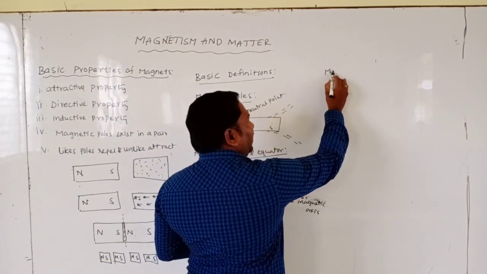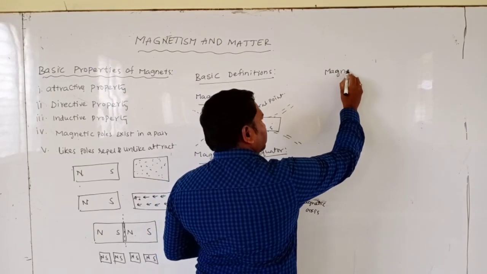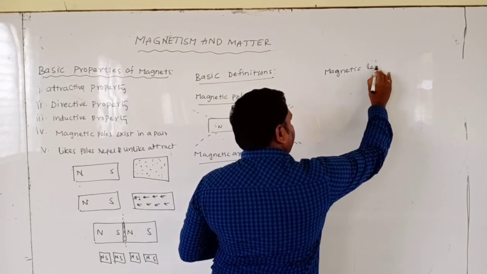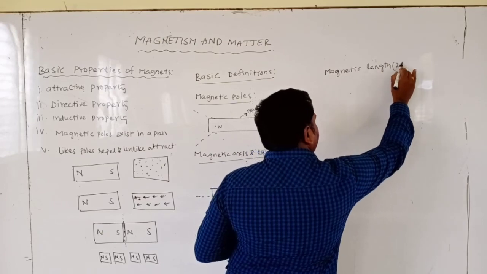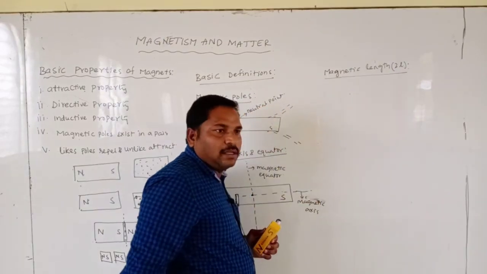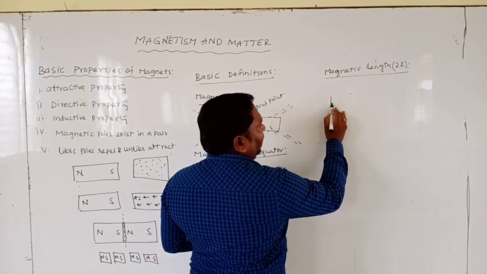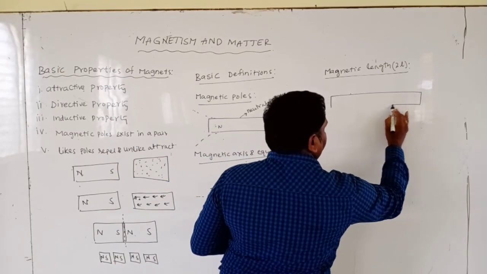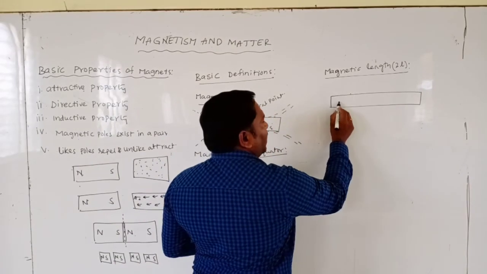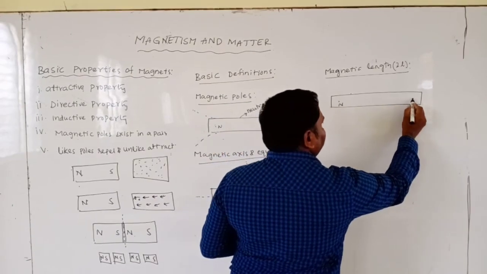Next, magnetic length. Consider this is the bar magnet, having north pole and south pole.